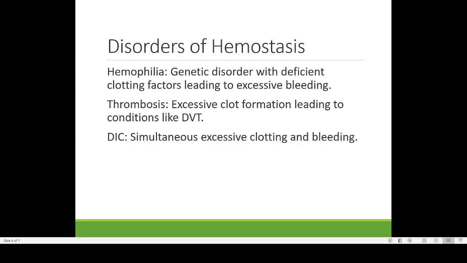This is known as DVT. In deep vein thrombosis, you can see that in some people the legs will have this kind of red marks, and that is actually a sign that something is not proper. These kinds of markings on the legs are not a good sign. That is known by the name deep vein thrombosis, and the clotting is happening inside the blood vessel.